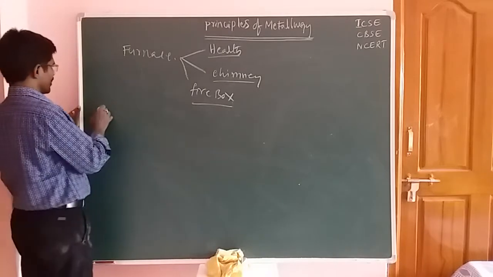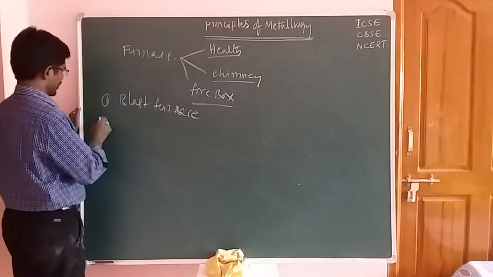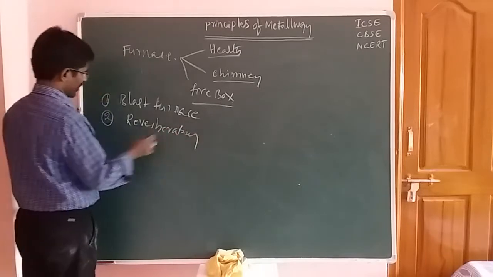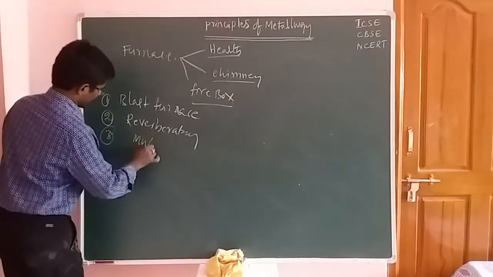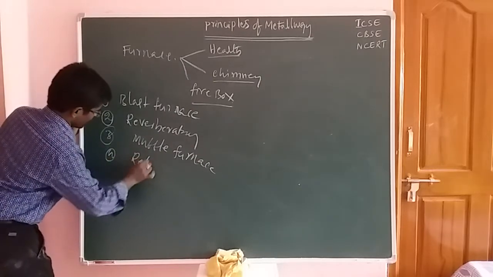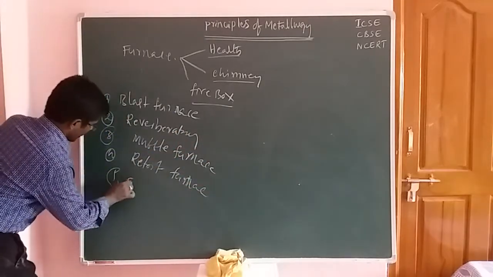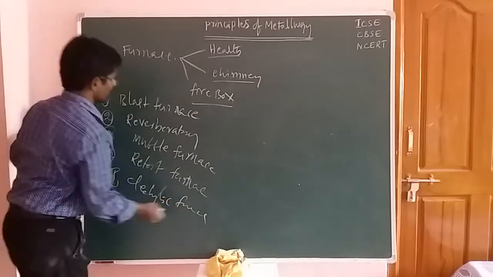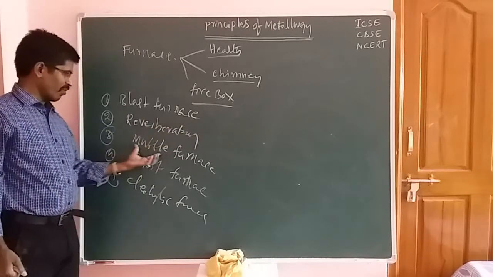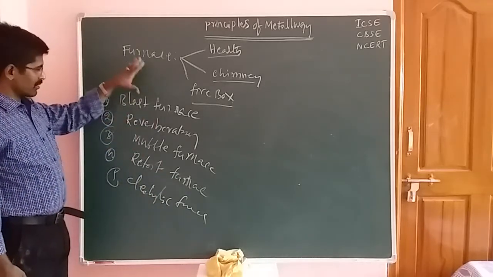Now the types of furnace. The first one is the blast furnace, the second one is the reverberatory furnace, the third one is the muffle furnace, the fourth one is the retort furnace, and the fifth one is the electrolytic furnace. So these are the types of furnaces.